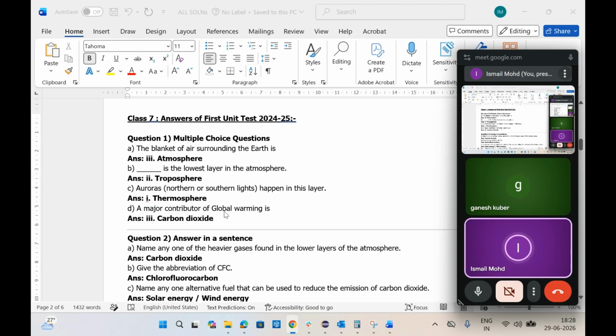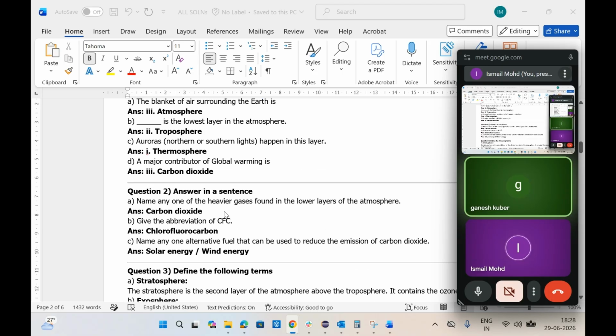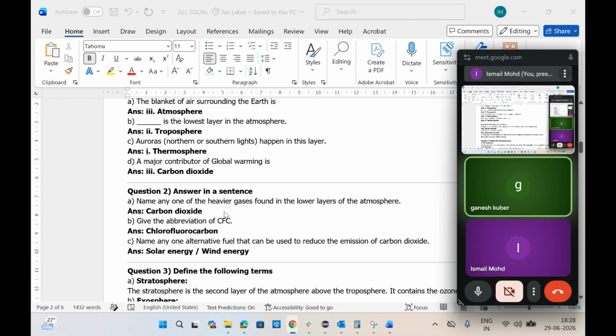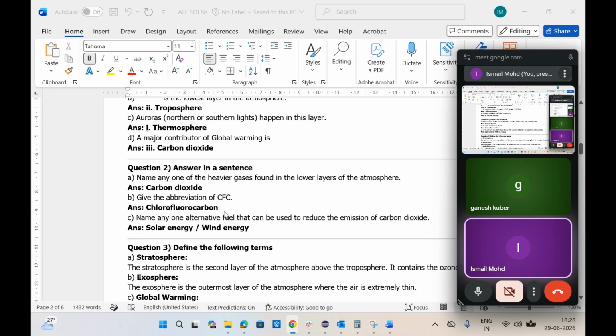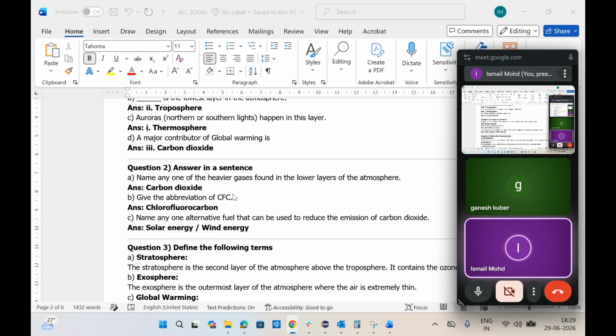Next we have 25 paper, 25, 26. The blanket of air surrounding the earth is called the atmosphere. The lowest layer in the atmosphere is the troposphere. And auroras means the northern and southern lights, aurora borealis, if you have remembered. They happen in the thermosphere.